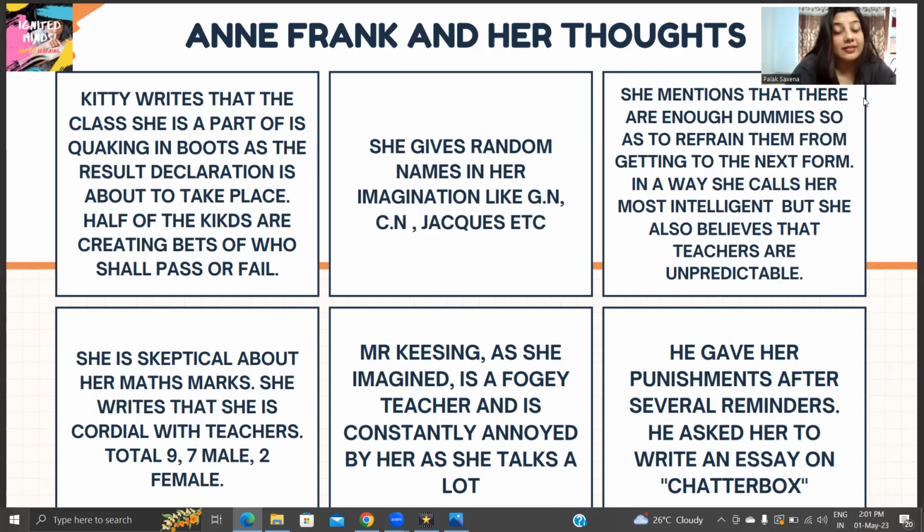She's skeptical about her maths marks. She's not very sure about her maths also, because the maths teacher that she has is really annoyed with her. So she's really doubtful about the maths subject. What is my teacher going to do with me? She writes that she is cordial with teachers. All the teachers that are teaching her, she is very good in relationship with them. She's very cordial, except one teacher, which we'll read ahead.